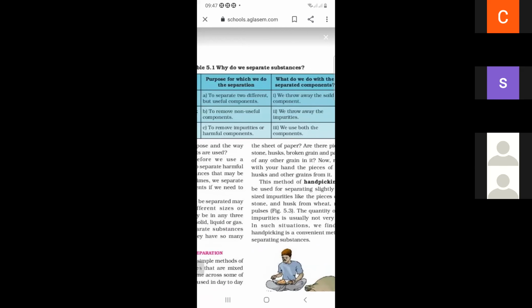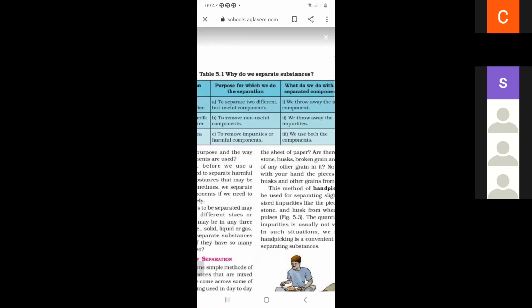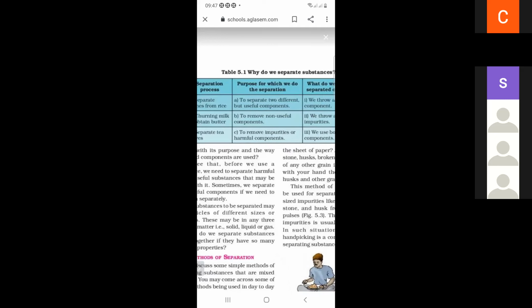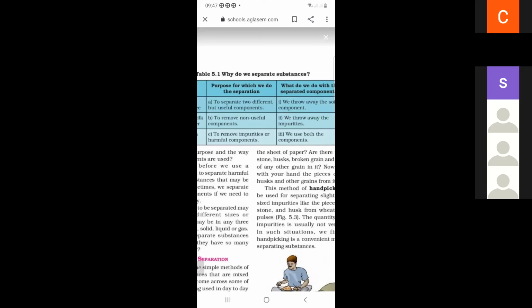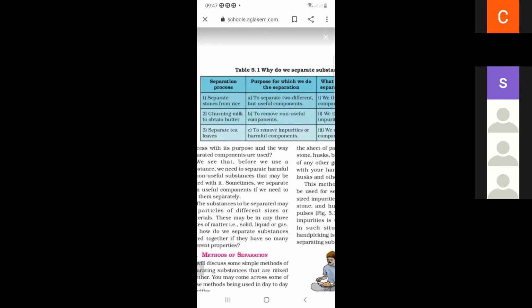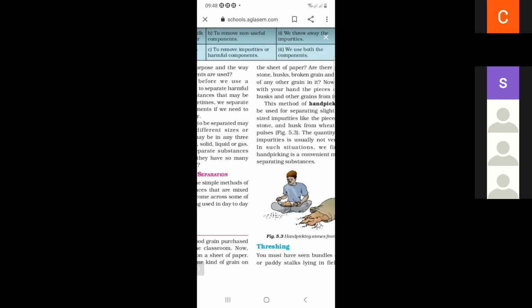In the process of separating stones from the rice, we remove impurities or harmful components, which means we throw away the solid component. So first is matched with A. Second, churning milk to obtain butter: both are useful, so we use both the components. So second is matched with third. And separating tea leaves means we throw away the impurities.